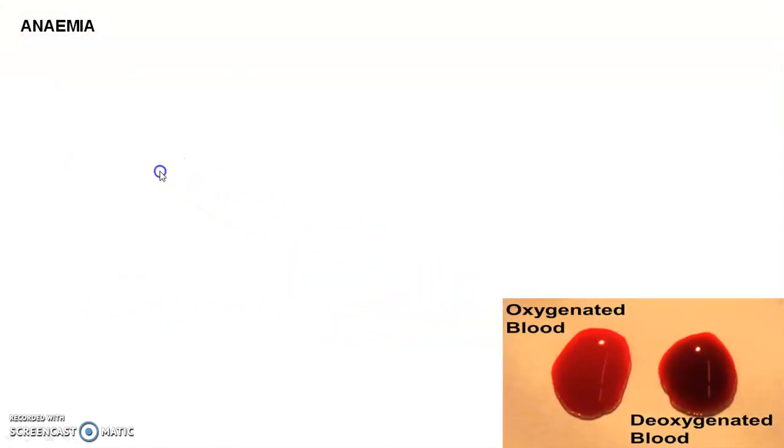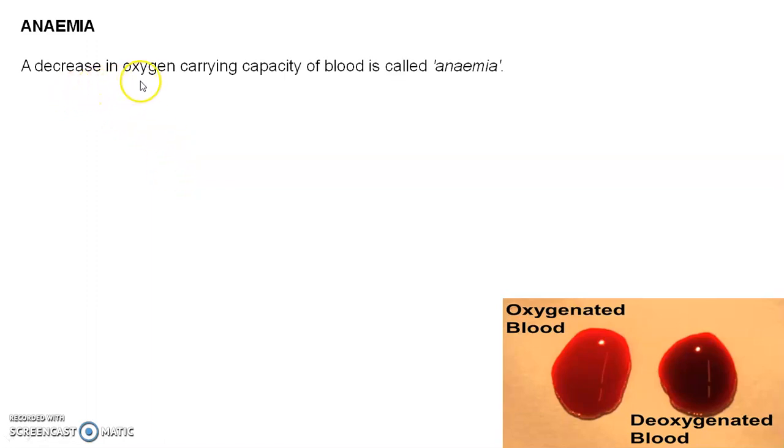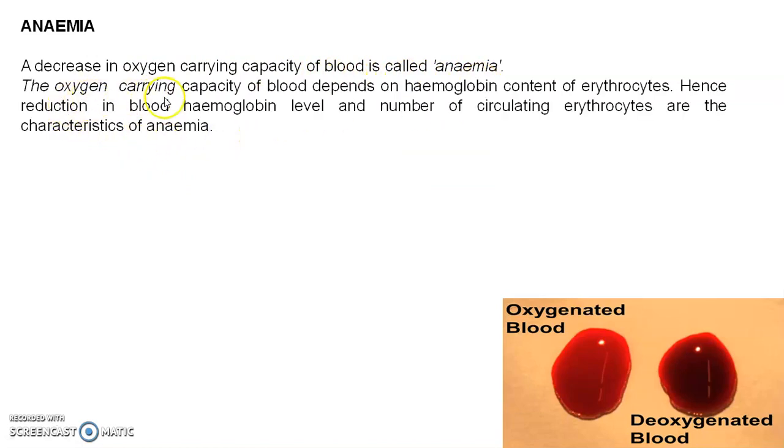First of all, we see what is meant by anemia. A decrease in the oxygen carrying capacity of the blood is called anemia. The oxygen carrying capacity of the blood depends on the hemoglobin content of the erythrocytes. Erythrocytes means RBC, red blood cells. Hence, reduction in the blood hemoglobin level and number of circulating erythrocytes are characteristics of anemia.